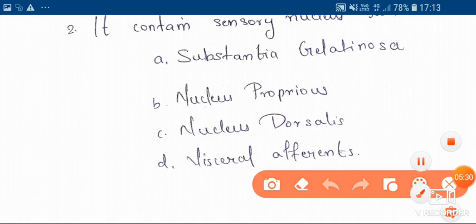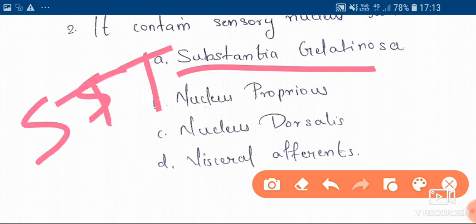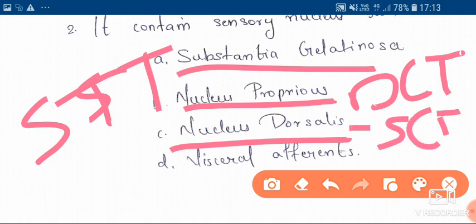And what is the function of each sensory nucleus? The substantia gelatinosa gives fibers to the spinothalamic tract. The nucleus proprius gives fibers to the dorsal column tract, and the nucleus dorsalis gives fibers to the spinocerebellar tract. The visceral afferent gives fibers to all the visceral organs from which the sensory impulses come towards the sensory nucleus present in the posterior horn.